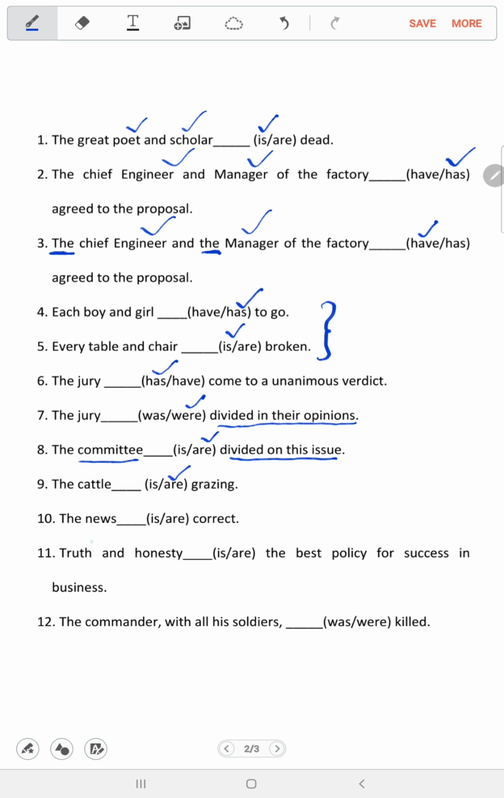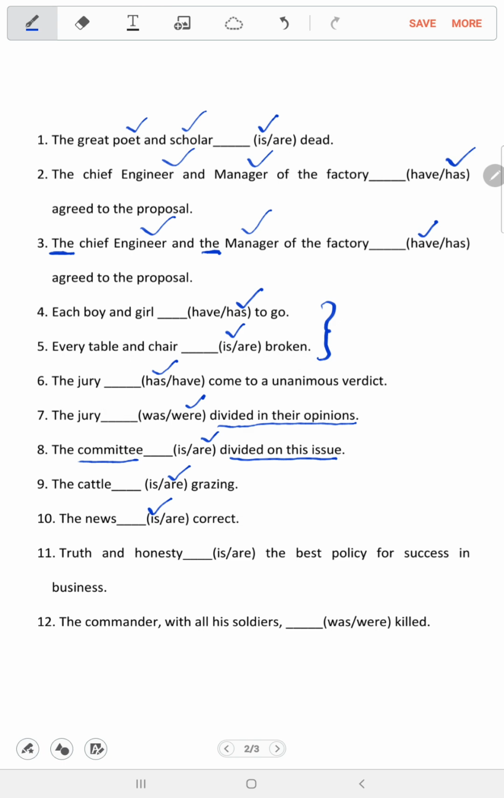Next question is: the news dash correct. The news is correct. Some nouns appear to be plural in form, but actually they are singular in meaning. So they take a singular verb. Such other words are mathematics, physics, politics. All these words, although they appear to be plural, have a singular meaning, and since the meaning is singular, they will take a singular verb.